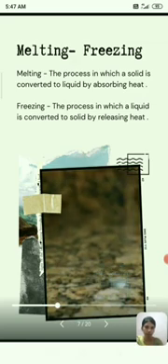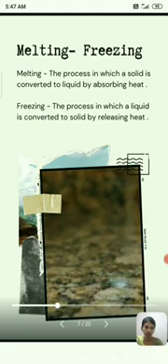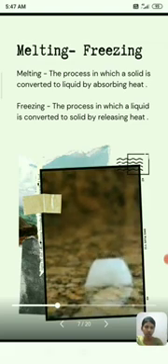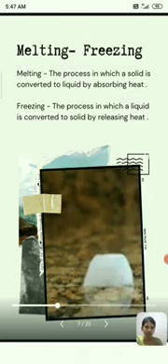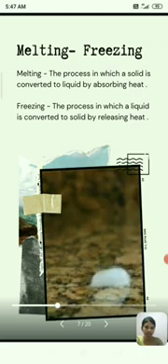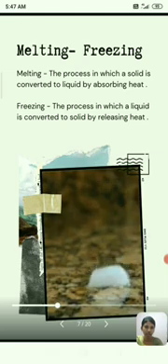First, we look at melting and freezing. The process in which a solid is converted to liquid by absorbing heat is called melting or fusion. The temperature at which a solid changes its state to liquid is called the melting point. The reverse of melting is freezing. The process in which a liquid is converted to solid by releasing heat is called freezing. The temperature at which a liquid changes its state to solid is called the freezing point. In the case of water, the melting and freezing point occur at 0 degrees Celsius.